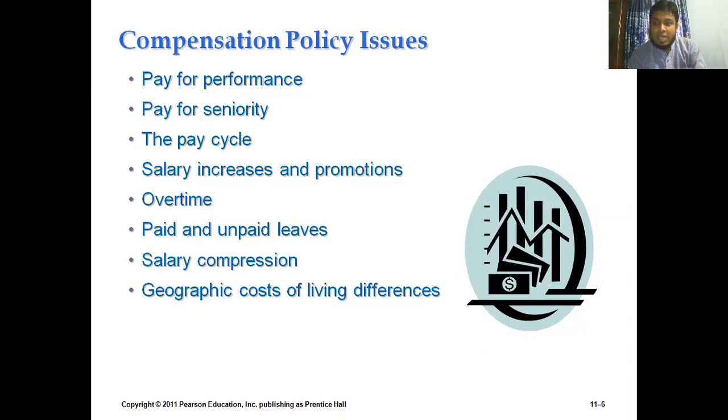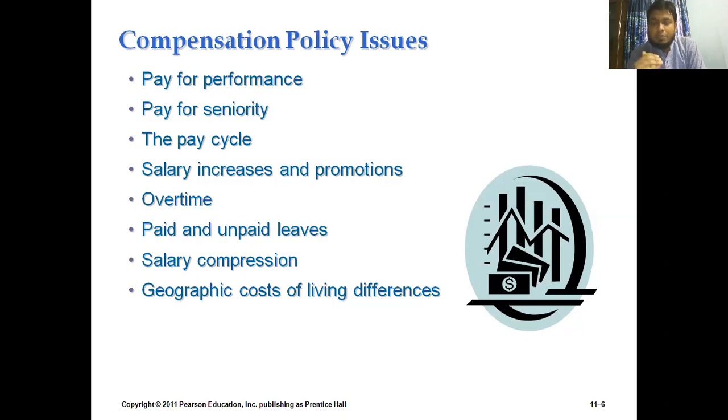So as much as they have performed, it is their expectation that they will get a return from the organization. That is the basic sense of pay for performance. That means the employee always expects that they will get the fullest return from the organization. And if the organization can satisfy that particular issue, that is called pay for performance.